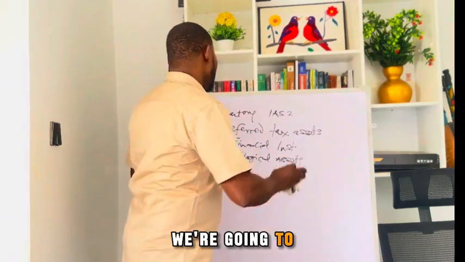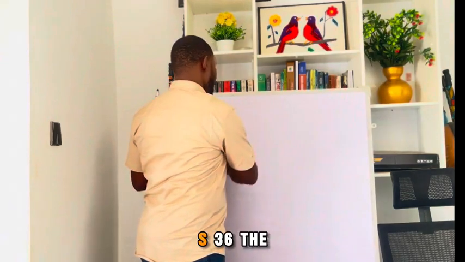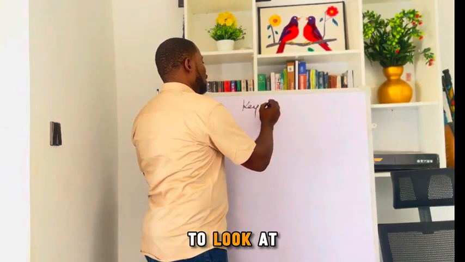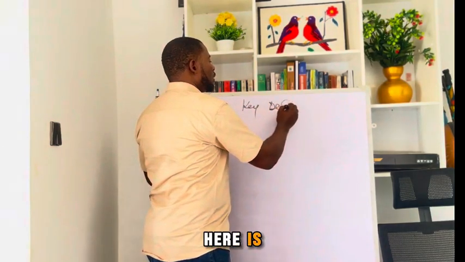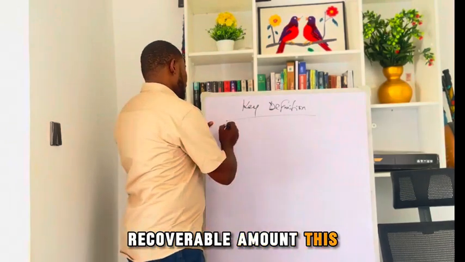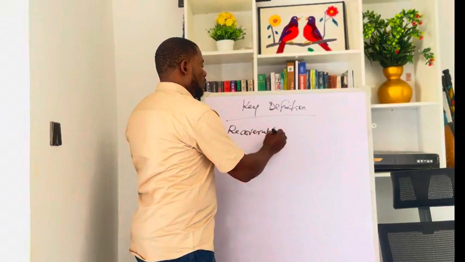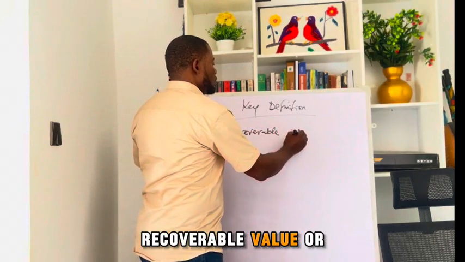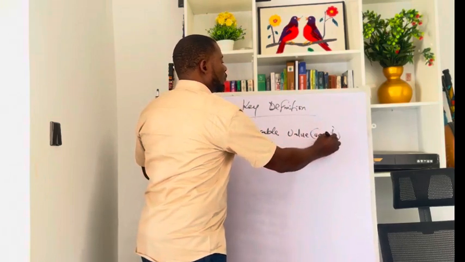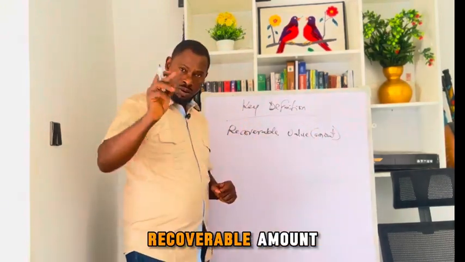Okay, we're going to look at key definitions of IAS 36. The key definition that I want us to look at here is recoverable amount. This is very key for you to know. Recoverable value or amount. It is very important that you know this definition. Now, what is recoverable amount?